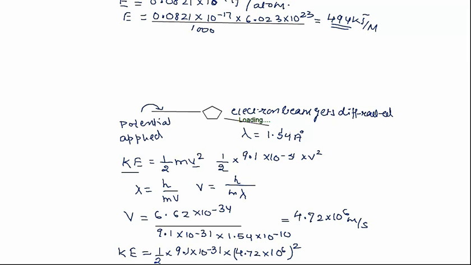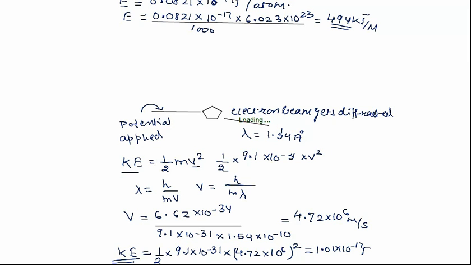The electron will gain this much kinetic energy if some potential is applied. It means the potential should be equal to the kinetic energy. Now this comes out to be 1.01 into 10 to the power minus 17 joule.